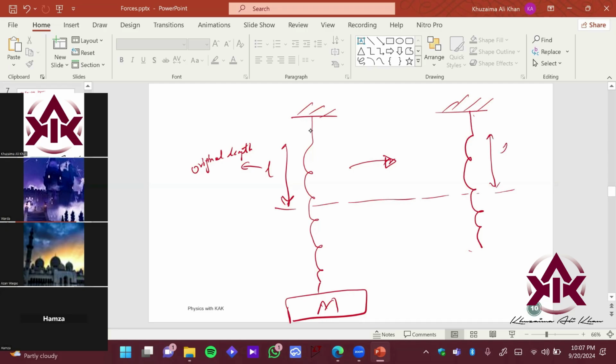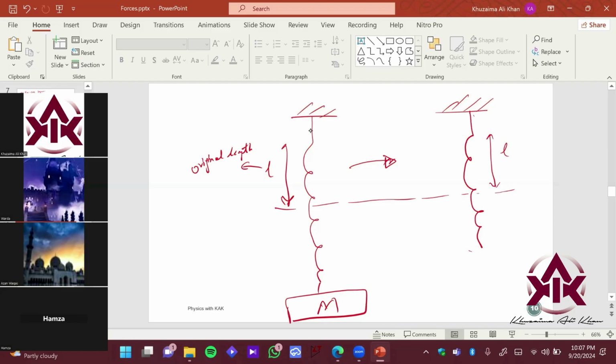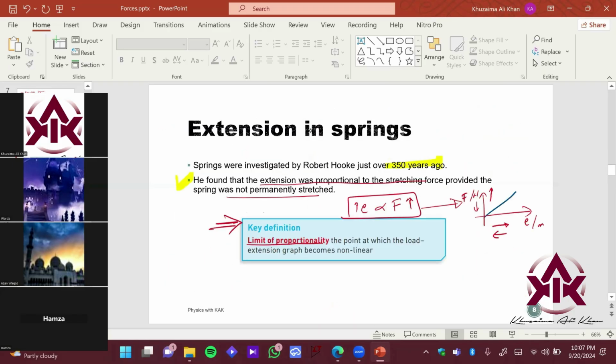So it means your spring is now destroyed. It has crossed the limit of proportionality, right? So the limit of proportionality is as follows: it is the point at which the load extension graph becomes non-linear, right? So after this particular point, let me call it A, after this point, the graph would be like this.